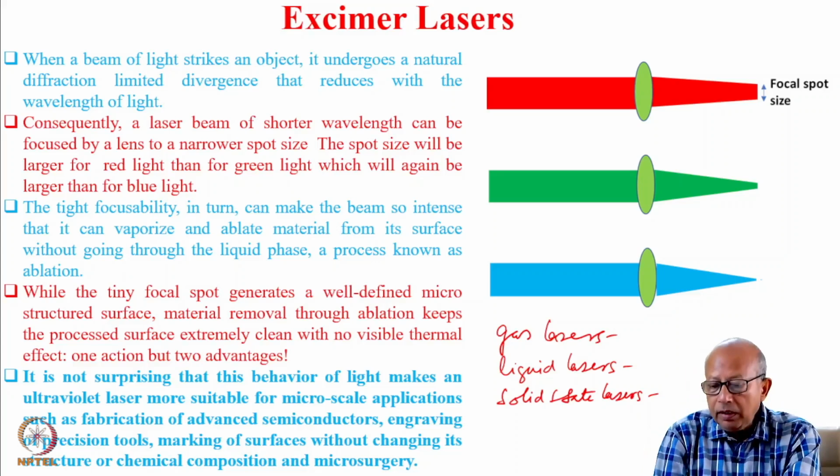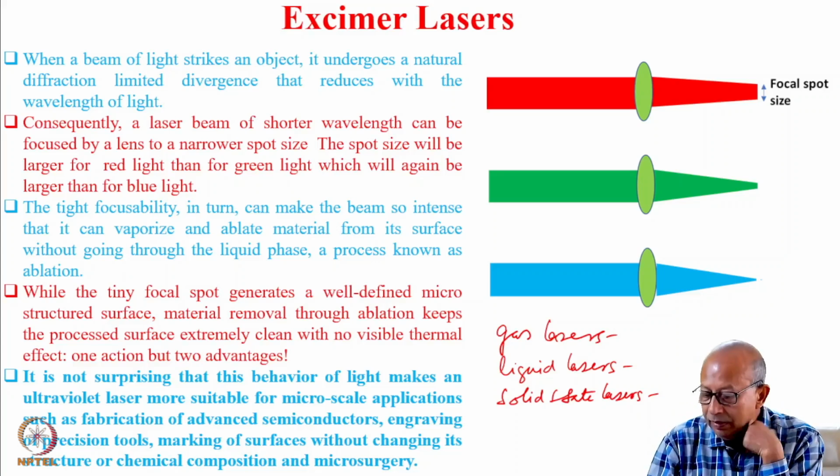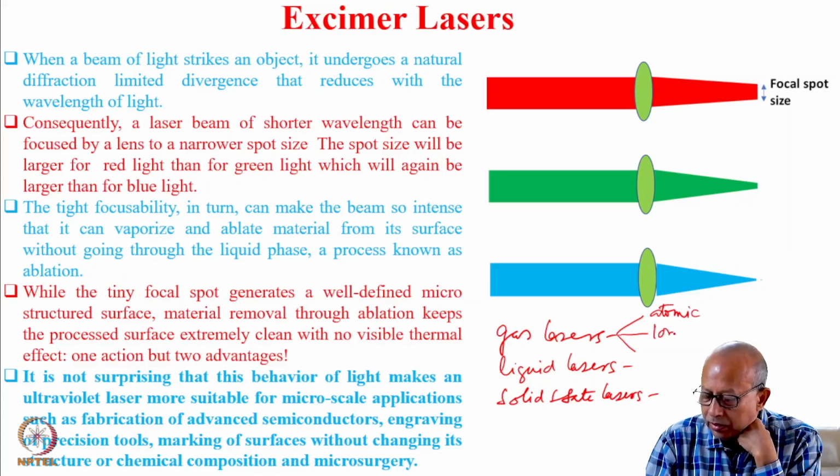For example, in case of gas lasers, which again can be categorized into three types, that is atomic gas lasers, ionic gas lasers, and molecular gas lasers.